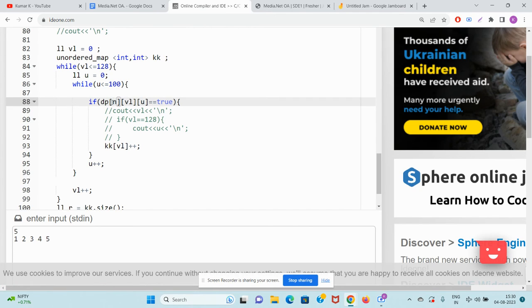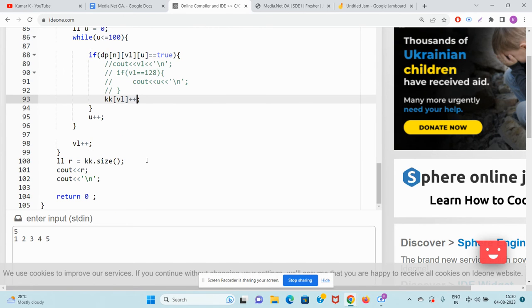Finally the answer will be dp of n only. Dp of n, in one go, will tell you whether there is a subsequence from 1 to n such that the XOR is VL, and you iterate the values from 0 to 100, all possible. 0 was not needed anyway. If you find a value whose XOR is VL, I update it in the map KK of VL plus plus, and then whatever is the size of the map, that will be my answer.